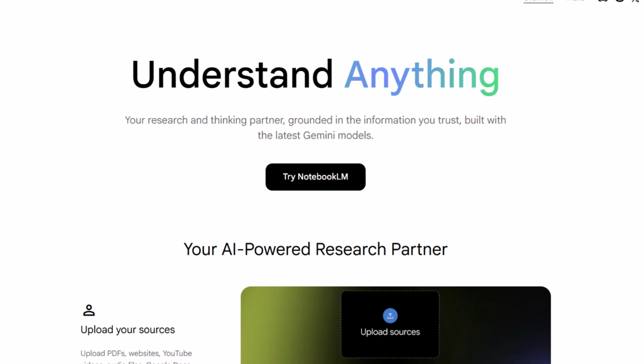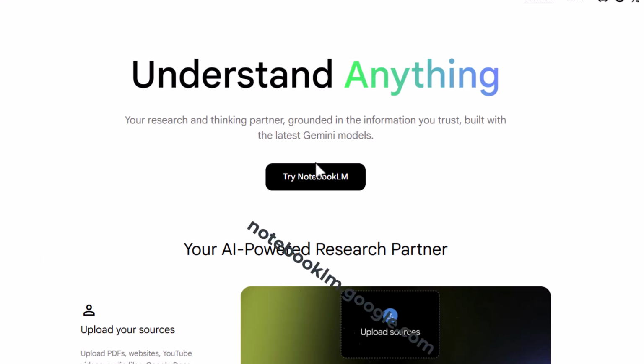If you know me, you know how much I love NotebookLM. It is one of my favorite Google products. It is free and it is fantastic. It is rolling out a new update where you can auto-label and categorize your sources. So I'm going to show you what that looks like.